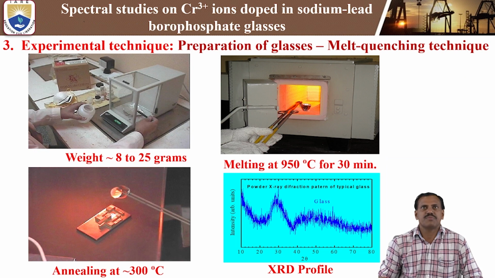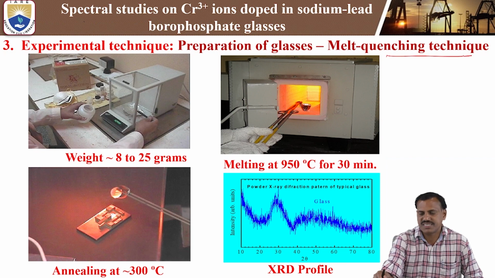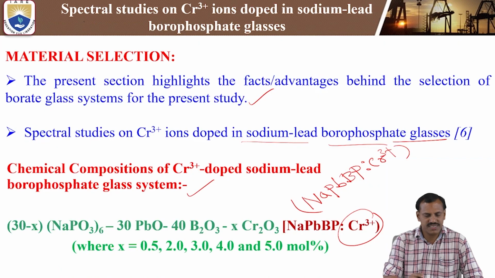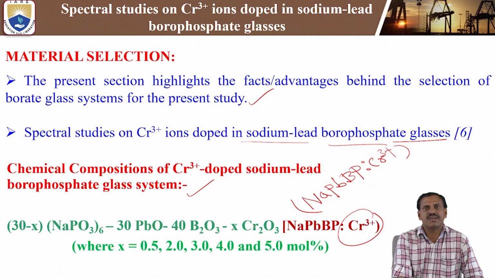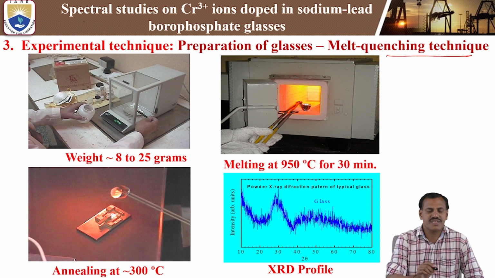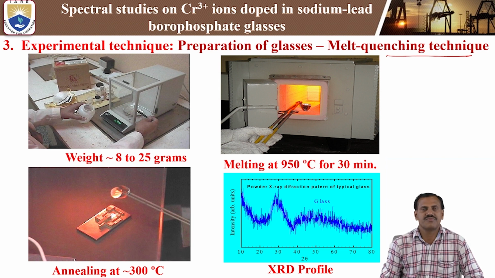Next, coming to the experimental technique, the preparation of the glass material. The glass materials are prepared by the melt quenching technique, which is one of the unique techniques for preparing glass materials. In our present study, the glass composition is sodium lead borophosphate. We weigh the chemicals, sodium phosphate, lead oxide, borate and chromium trioxide, using an optical balance, taking 8 to 25 grams of weight for the preparation.